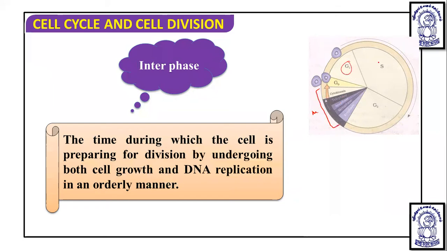So this G1, S and G2 are the interphase, means they are the preparatory phase. It is a time during which the cell prepares itself for the division, by undergoing both cell growth and DNA replication in an orderly manner. In a proper sequential manner, this interphase will be continued.